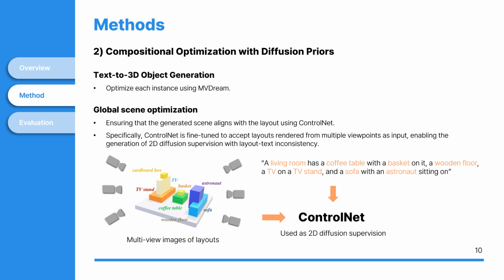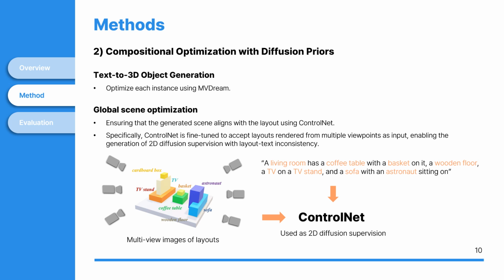For the optimization of individual objects, Gala 3D utilizes the EnvyDream model. Since EnvyDream is an existing text-to-3D object model and not a method developed specifically for Gala 3D, I'll not go into detail about it in this presentation.